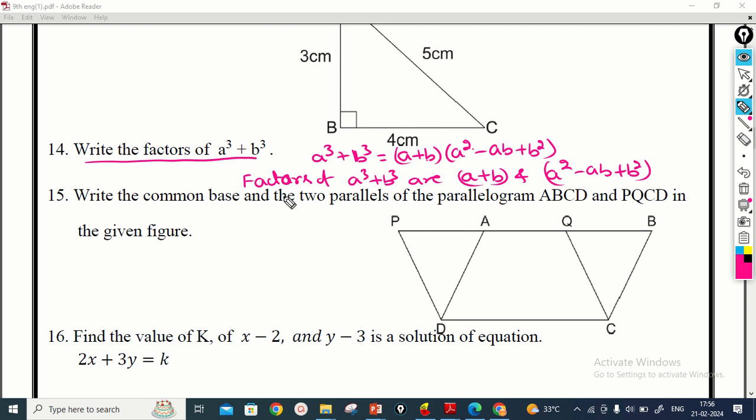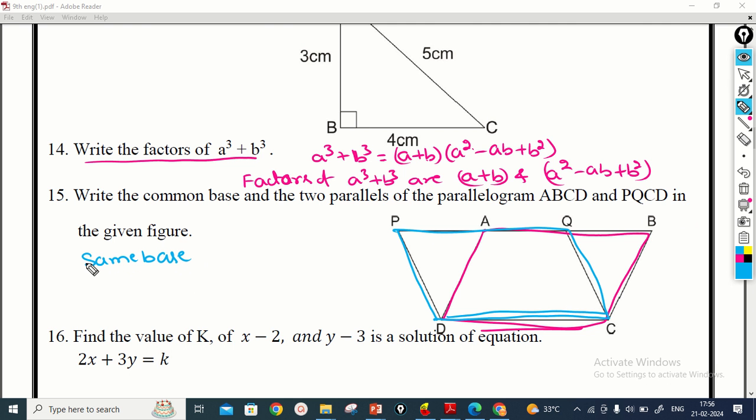Write the common base and the two parallels of the parallelograms ABCD and PQCD. Here you observe, this is the parallelogram ABCD standing on the base DC, and also you observe another parallelogram PDCQ. This is also standing on the same base CD. So we have to write the common base or same base. Common base is DC.